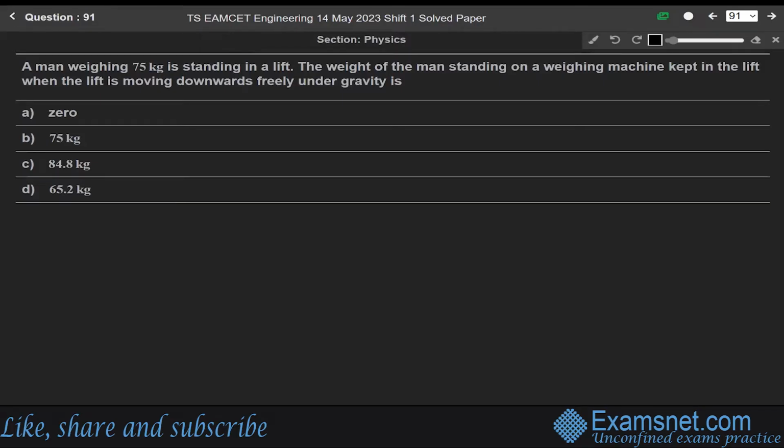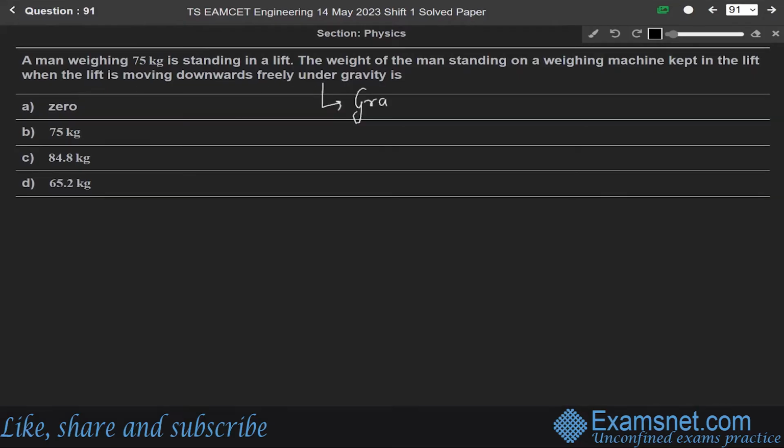So question number 91. This question says that a man weighing 75 kg is standing in a lift. The weight of the man standing on a weighing machine kept in the lift, when the lift is moving downwards freely under gravity, is. This question is from the chapter of gravitation. First of all, the man himself is standing in a lift. At that time, the weight of the man is 75 kg as given in the question.